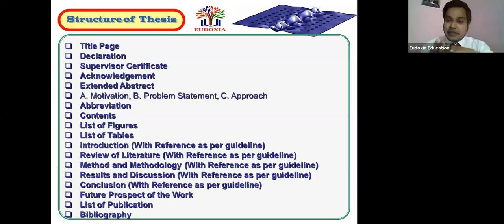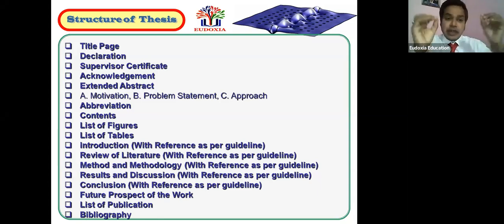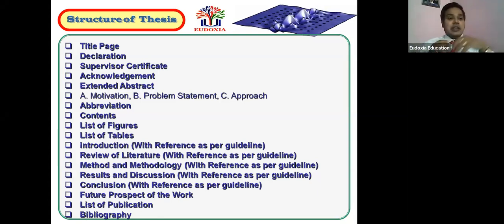This is the structure of your complete thesis. It is readable, and everyone can easily understand it. First, the title page. Then, as I have already told you, you have to make your own declaration that the work is original. Then you go with the supervisor certificate, and please always maintain a good relationship with your supervisor, because he will also review your thesis and give you comments, whether for your PhD or your BSc.